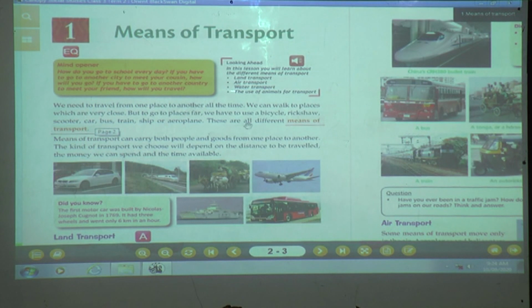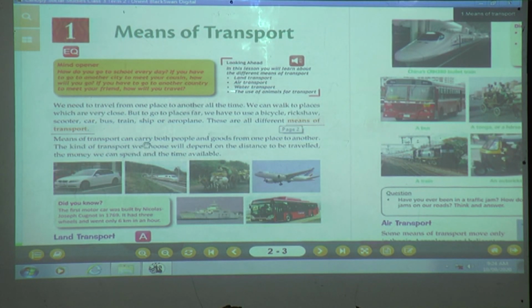These are all different means of transport. Why are we using these means of transport? To travel from one place to another. If we want to travel to a close place, we can go by walking. If we want to go to a far place, we use these means of transport.